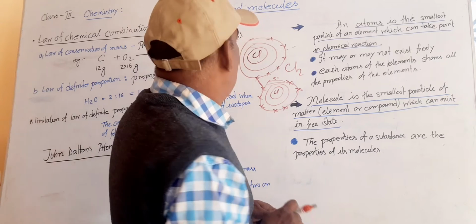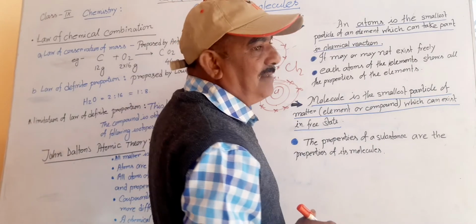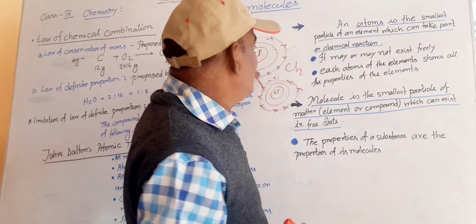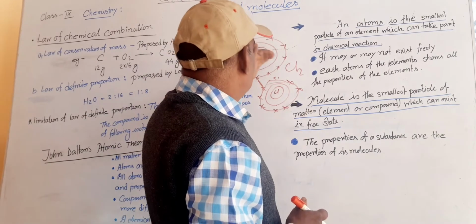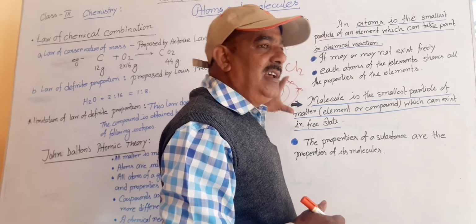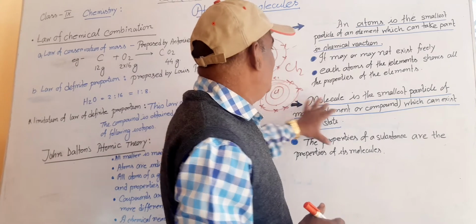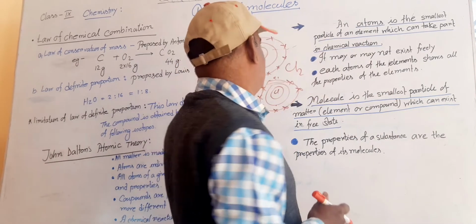That's why we can say all atoms take part in the chemical reaction to become the inert gas. But a molecule, when 2 or more atoms join together, has the inert gas configuration. That's why it does not take part in a chemical reaction.